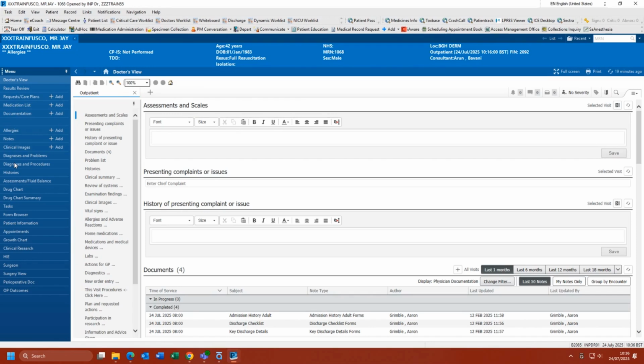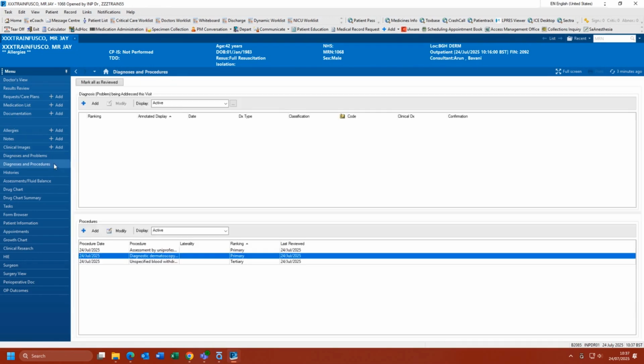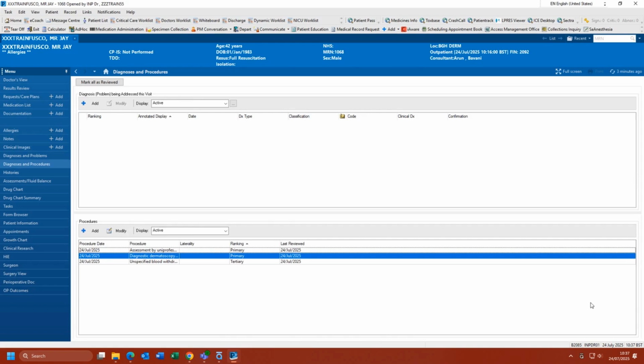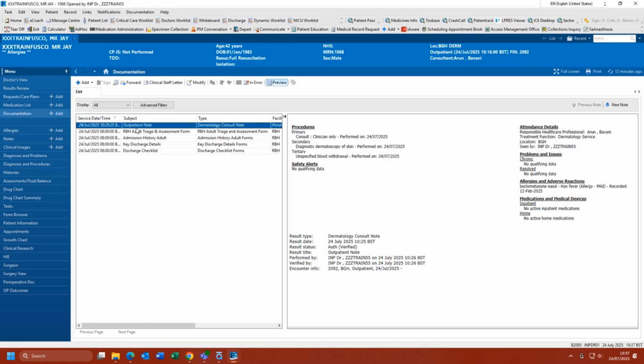Using the blue menu, select the Diagnosis Procedures page. At the bottom, you will see any procedures recorded this visit. Right-click on a procedure and select the Modify option. Make any changes such as adding further comments and click OK. If at this point you have modified and added further investigations, you may need to update the document created earlier. To do this, in the blue menu, select Documentation and double-click on the outpatient note.